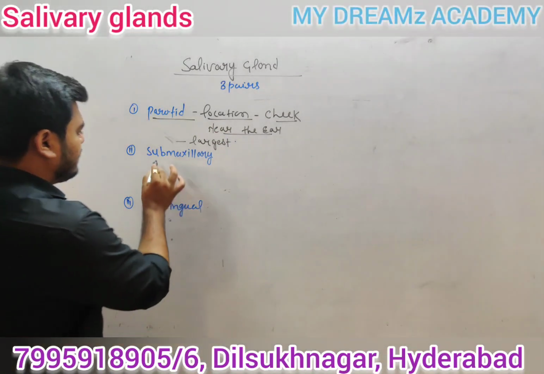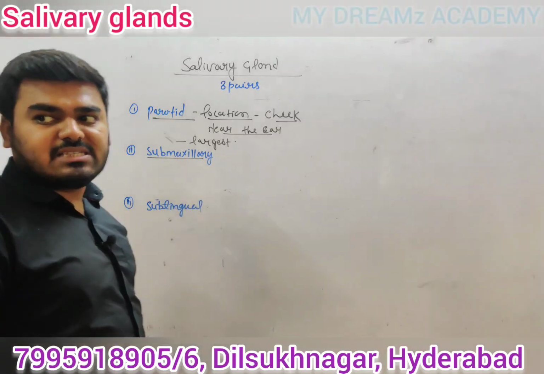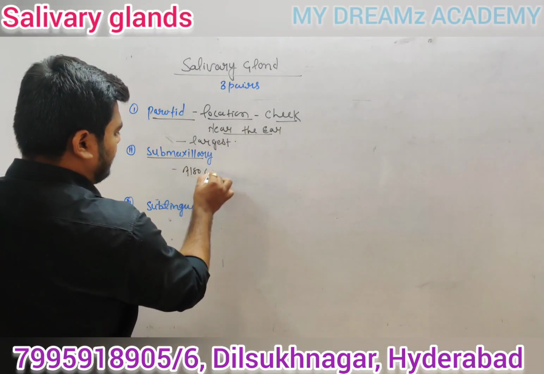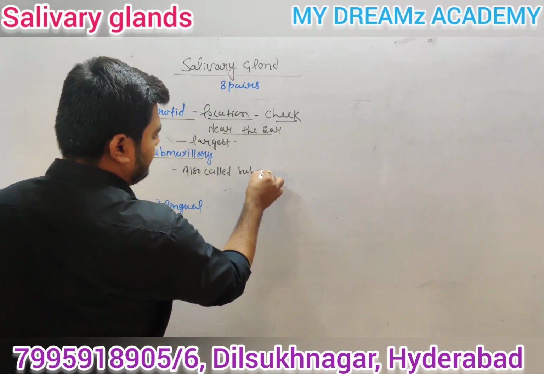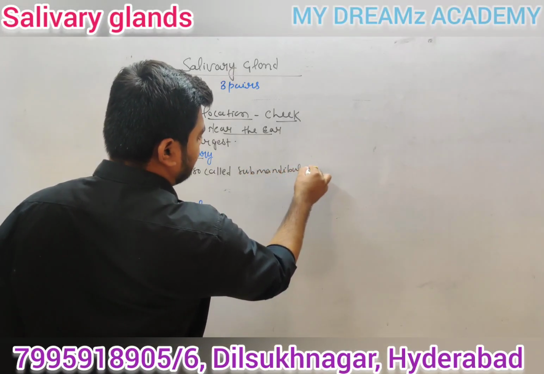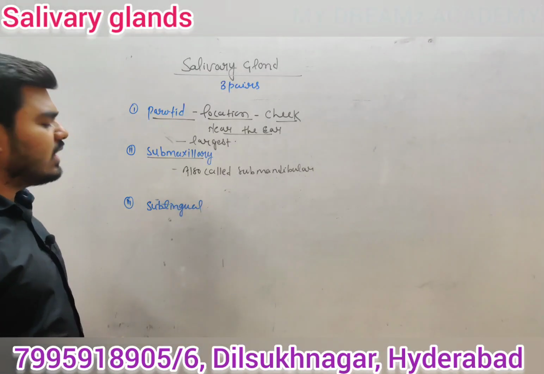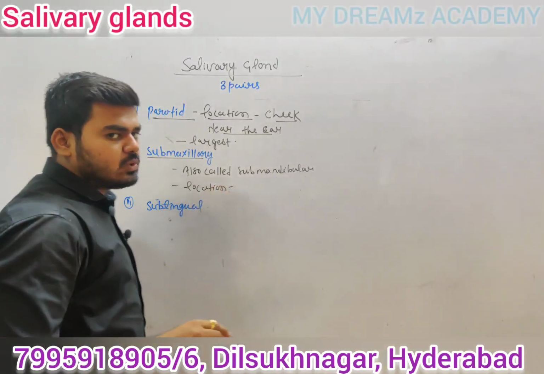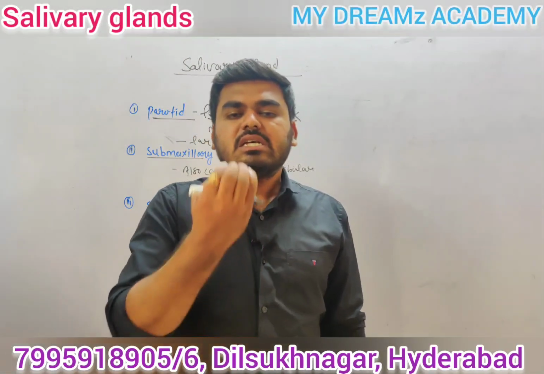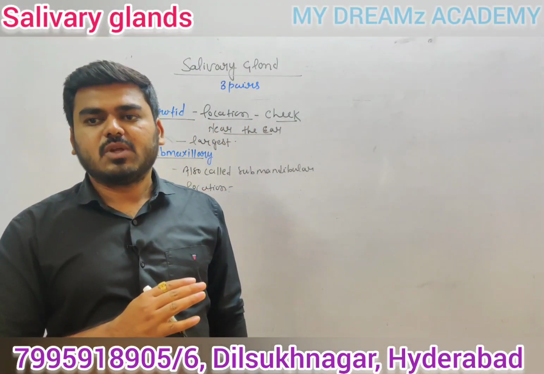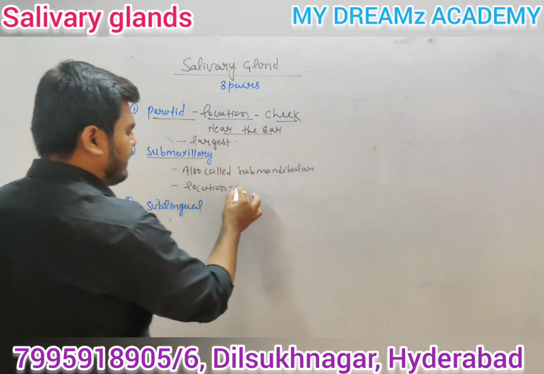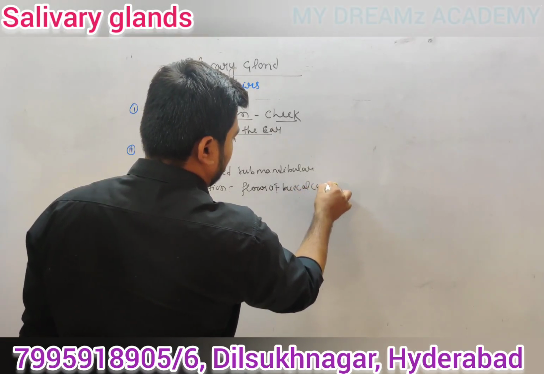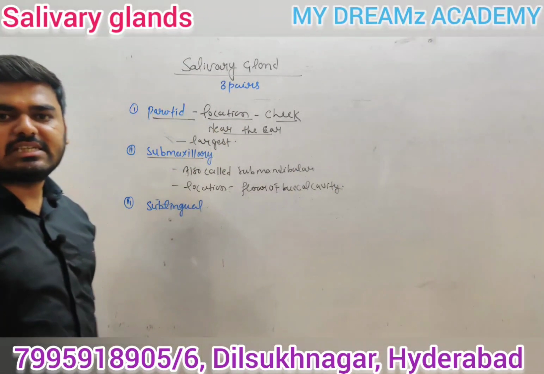And the second one is called the submaxillary. What is another name of the submaxillary? The submaxillary is also called the submandibular gland. Where is the location of the submandibular gland? The submandibular gland is found in the floor of the buccal cavity. This is the location of the submaxillary or submandibular gland.